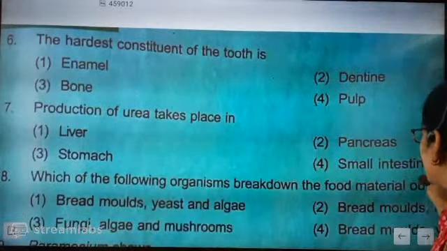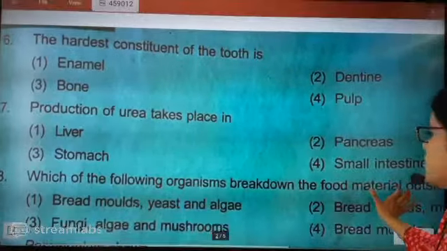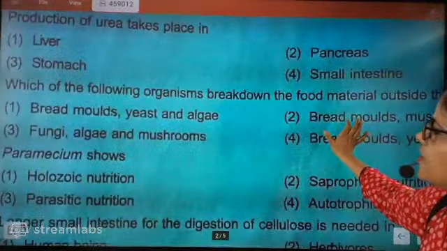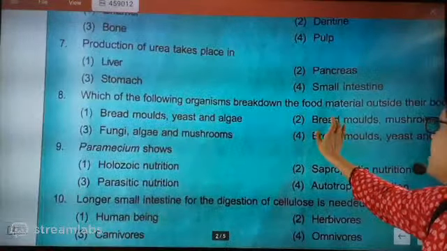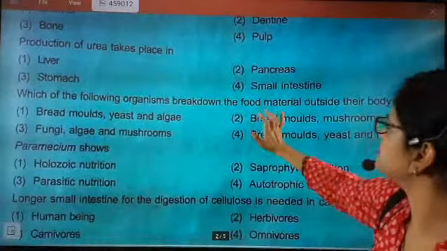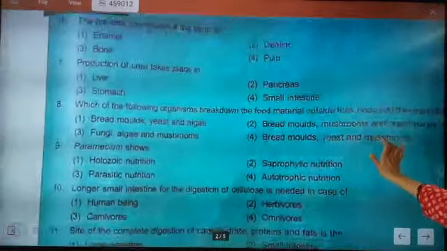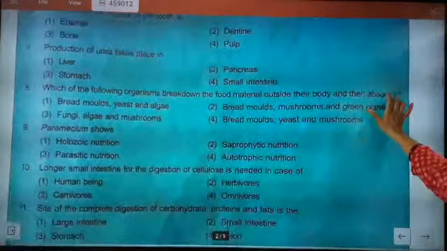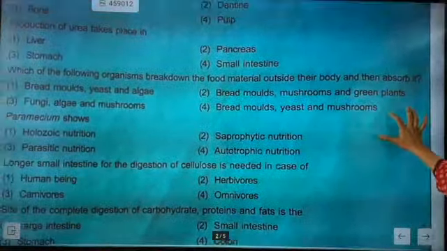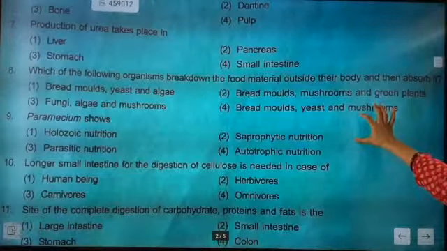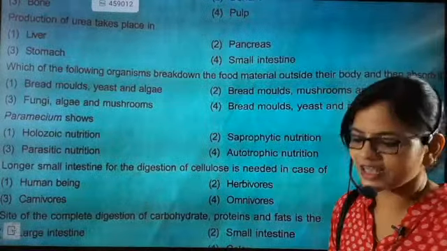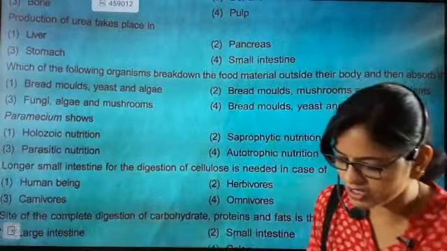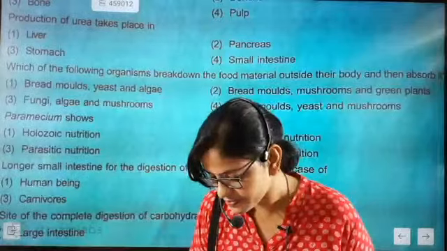Now go for the next question, beta. The next question is asking which of the following organisms break down the food material outside their body and then absorb it? They are breaking the food outside and then absorbing it. Can you name the organism which is doing this?